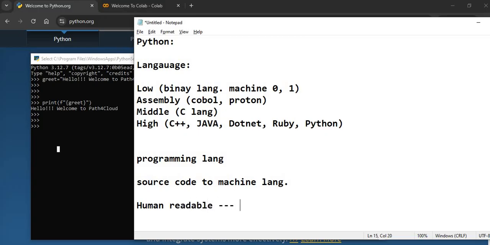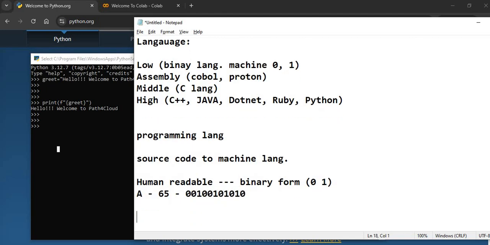And machine language is in binary form, which the machine can understand, like 0 and 1 again. I hope you have heard about the ASCII code, right? Like for A it should be 65, and then 65 in binary form, something like 01000001. Maybe I'm wrong here, but I just want you to understand what we are talking about, right? So that's what that is.